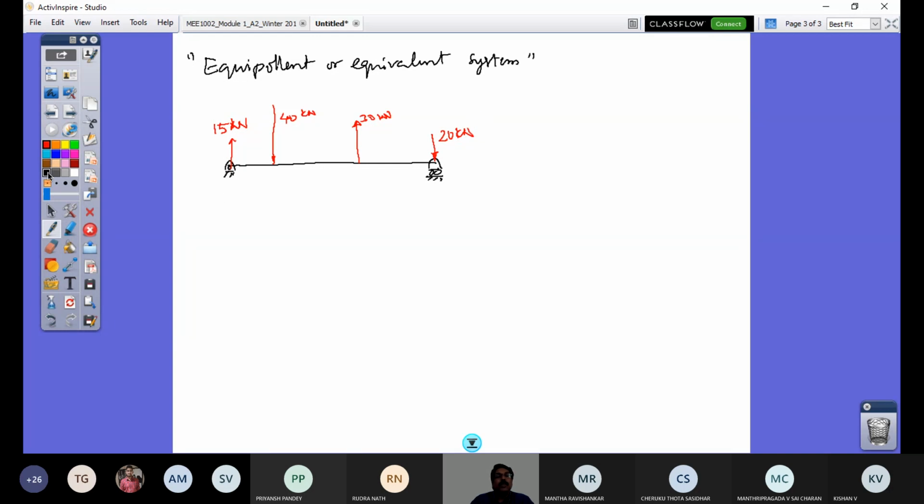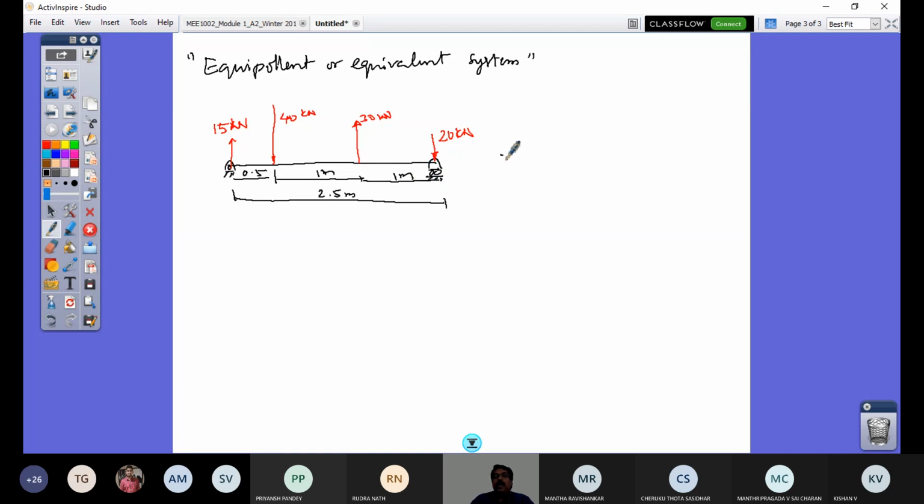The beam span is 2.5 meters. This distance is 0.5, from here to here it's 1 meter, and here it is a further 1 meter.